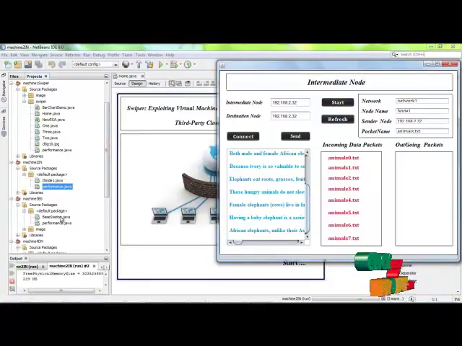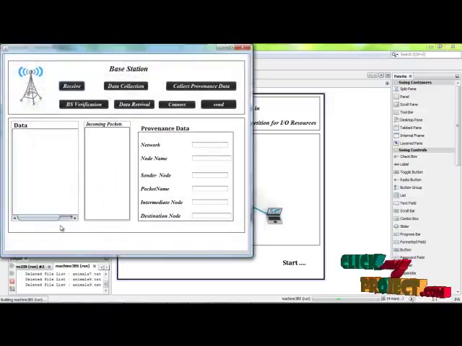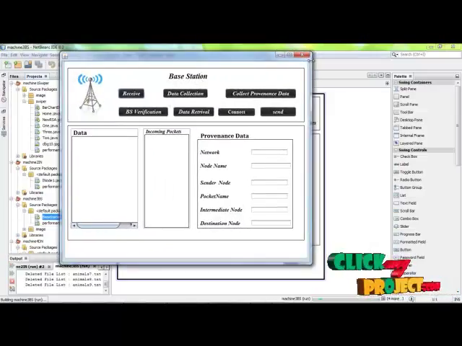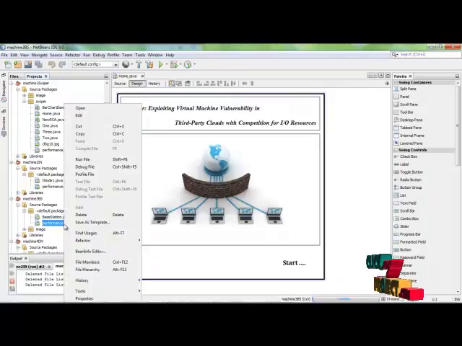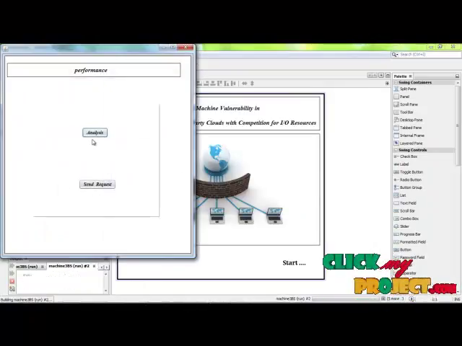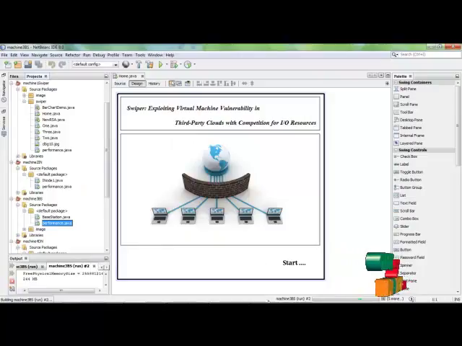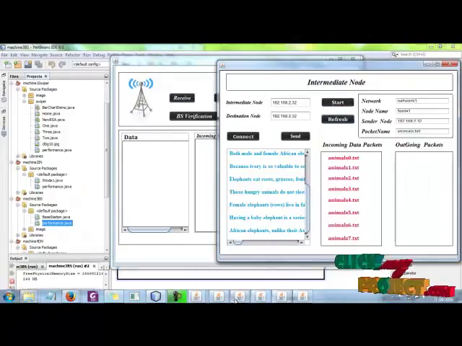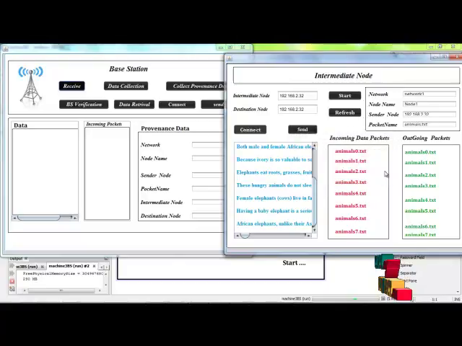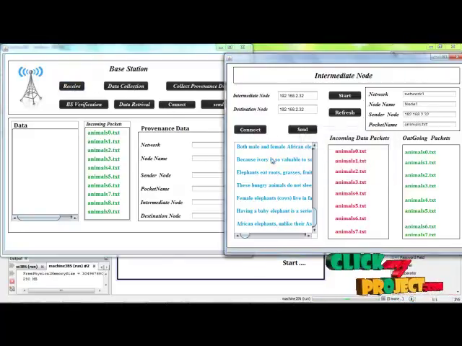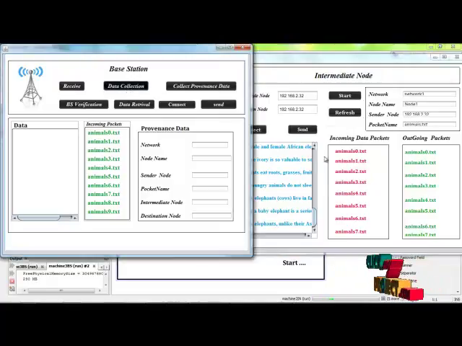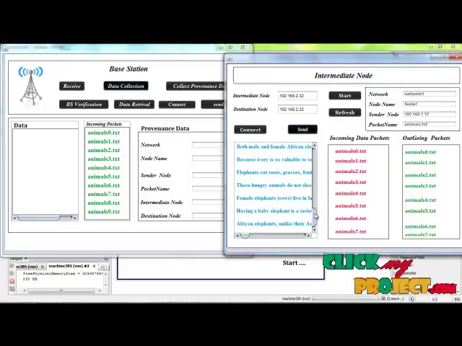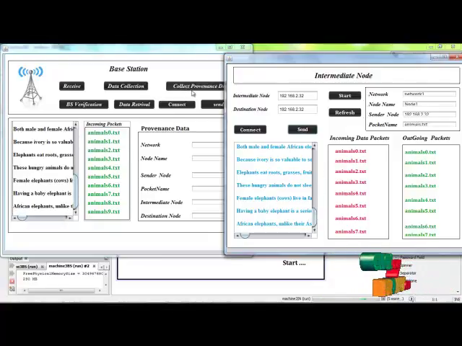Click on basestation.java and the performance. This can act as a server. And click send. There is some intrusion in the network. After that, data collection, and the file can be transmitted.